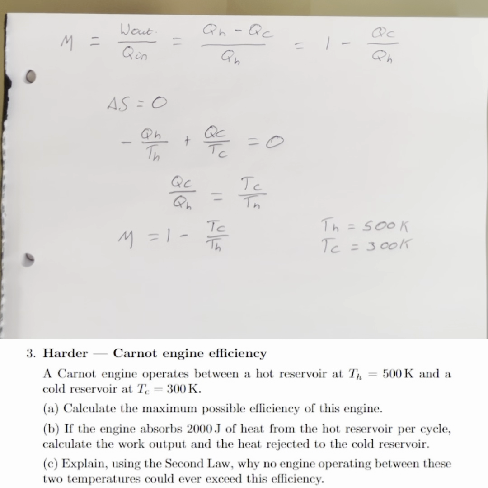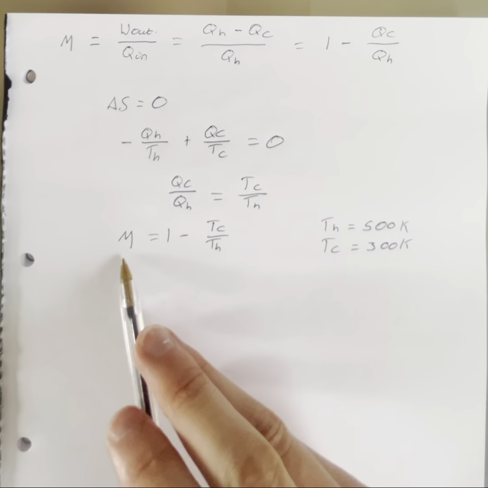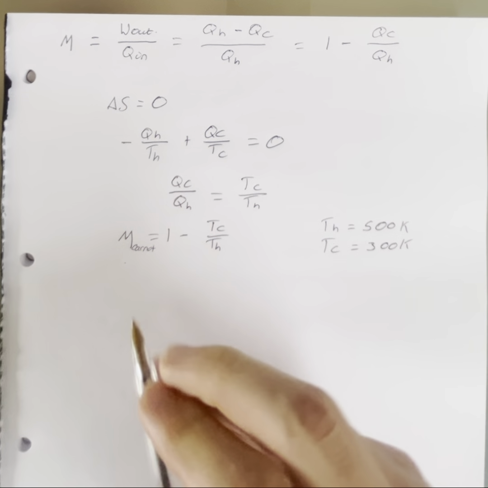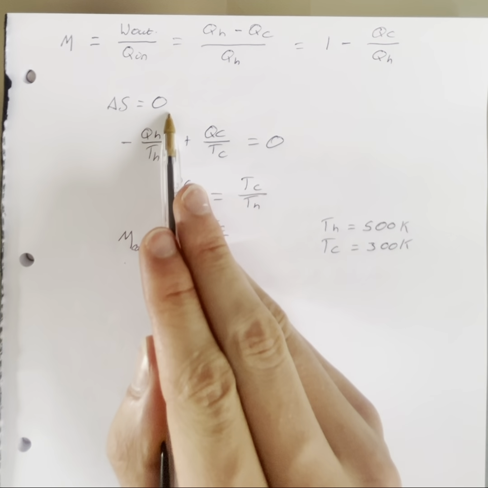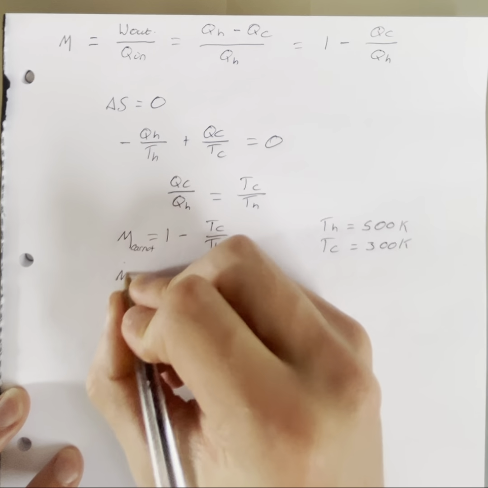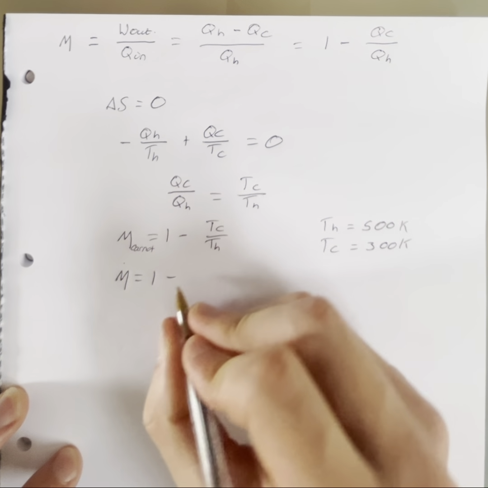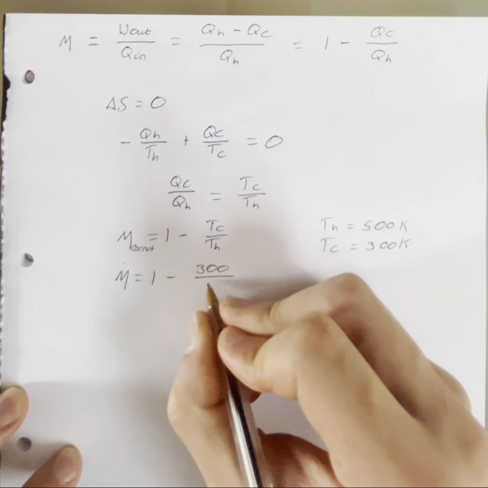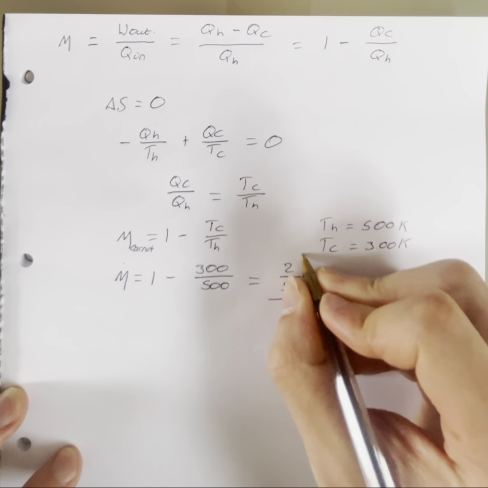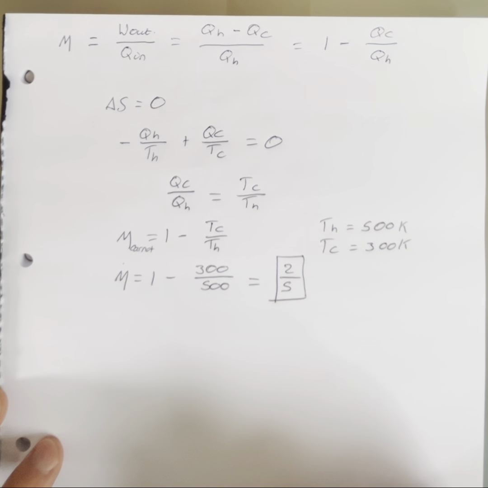So if we want to calculate the maximum possible efficiency of this engine, well, we've just derived that the maximum Carnot efficiency when the change in entropy equals 0 is 1 minus TC over TH. So sub the numbers in, 300 over 500, and that gives us 2/5, and that's the maximum possible efficiency.